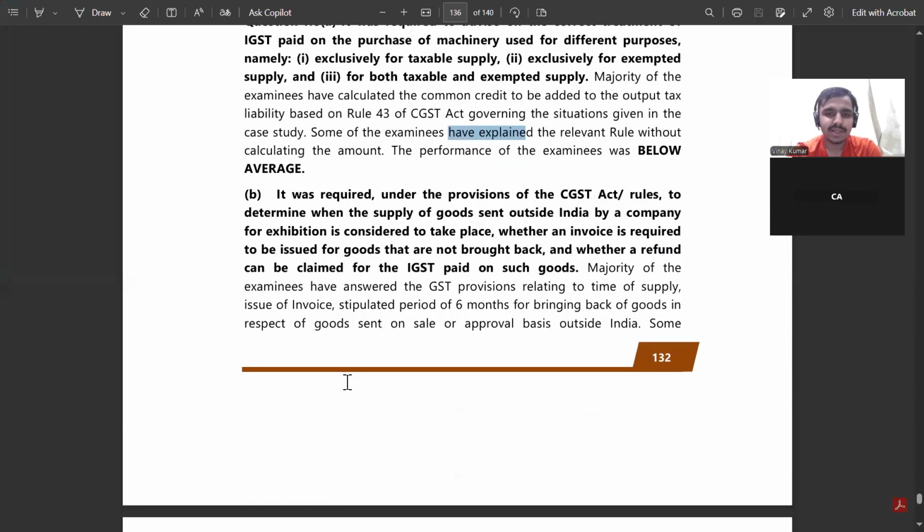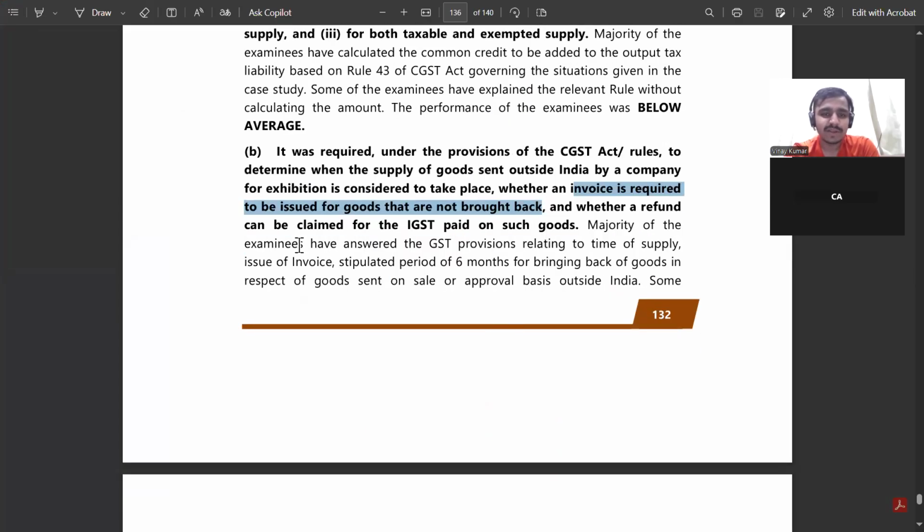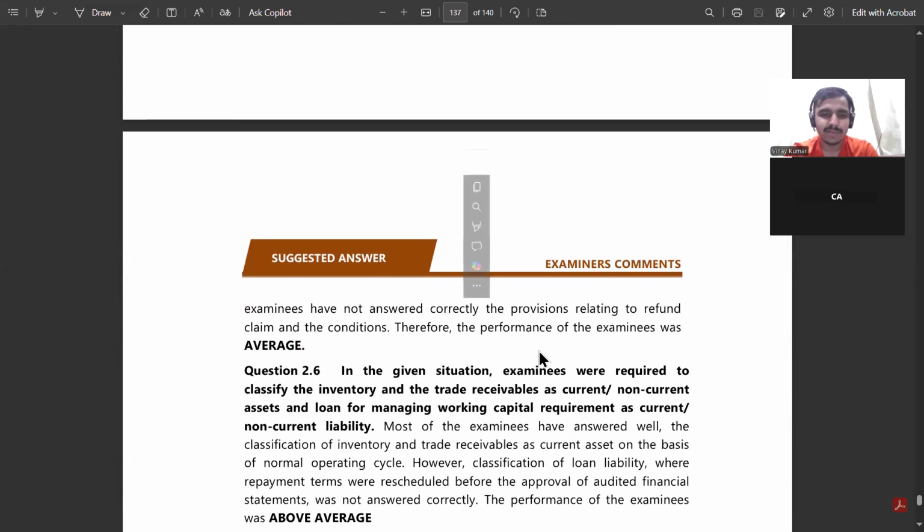So now next, it was required under the provision of CGST Act to determine when the supply of goods sent outside India by a company for exhibition is considered to take place, whether an invoice is required to be issued for that, when brought back or not, and whether a refund can be claimed for such use. The majority of examiners have answered the GST provision relating to time of supply, issue of invoice, and the stipulated period of 6 months for bringing back in respect of goods for sale and approval, because it was visible. Some examinees have not answered correctly the provision relating to refund claims and conditions.